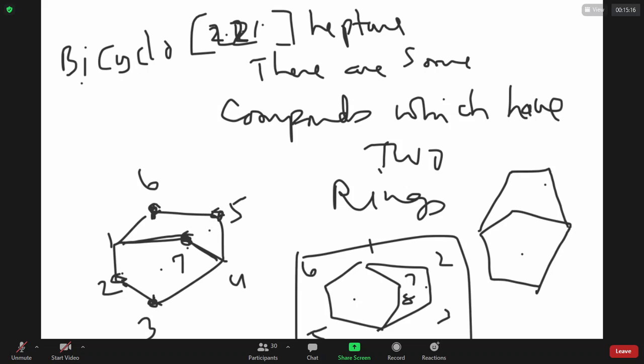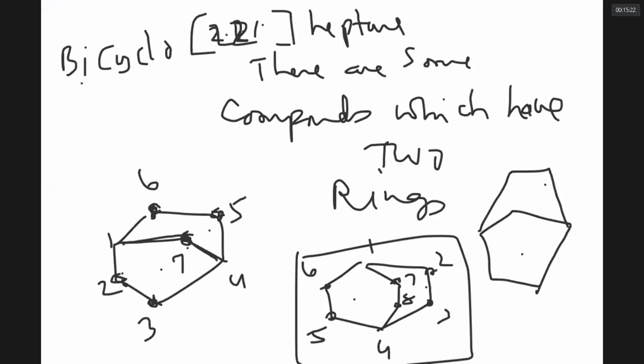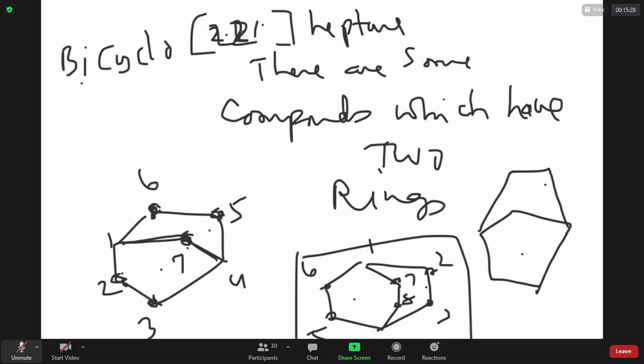So it is bicyclooctane. One side of the bridge has 2, and the other bridge also has 2. So it is bicyclo[2.2.2]octane. Is that fine? Yes, sir.